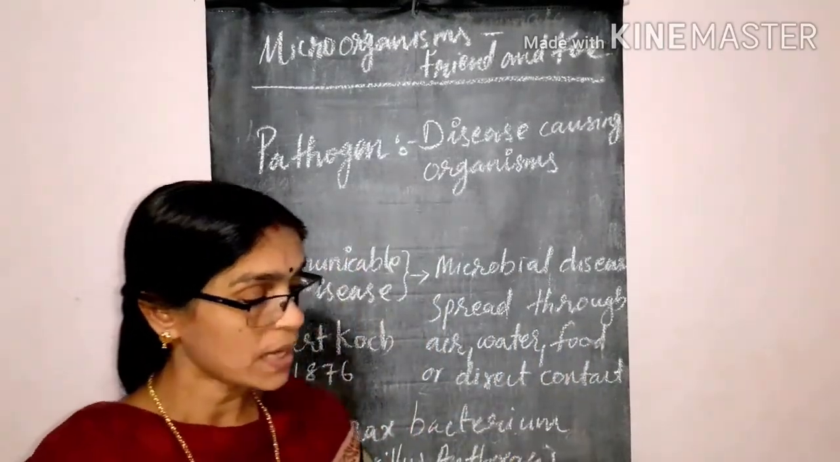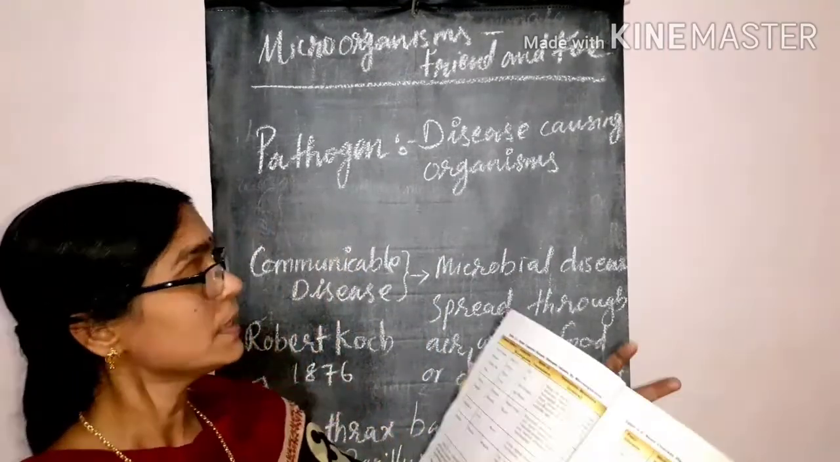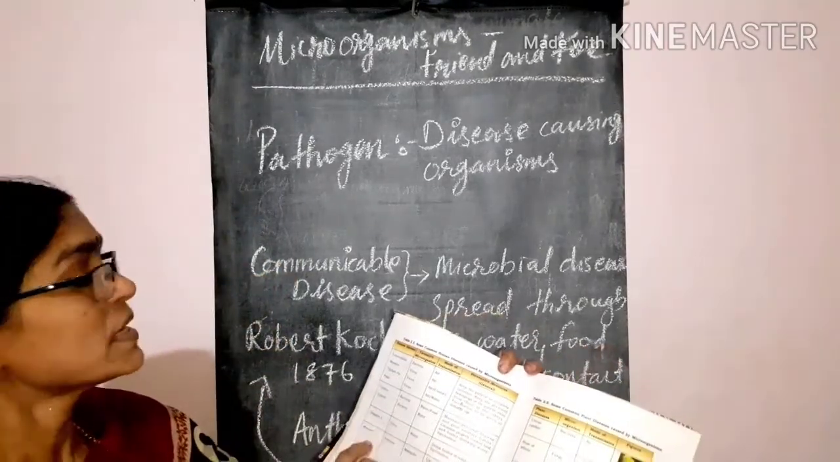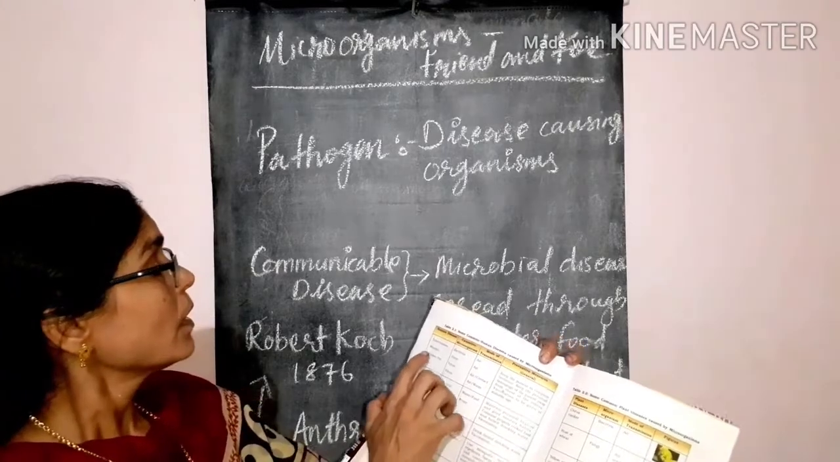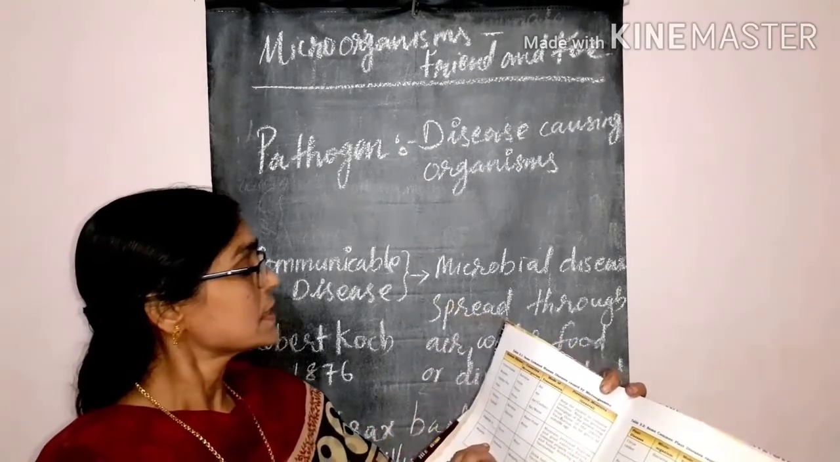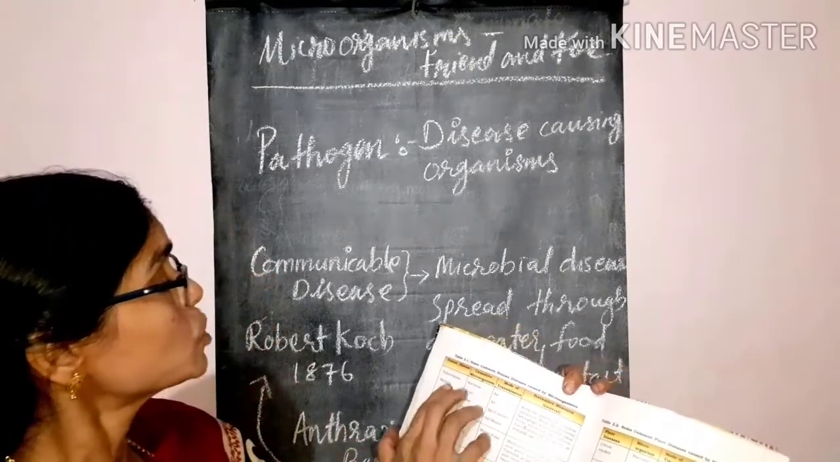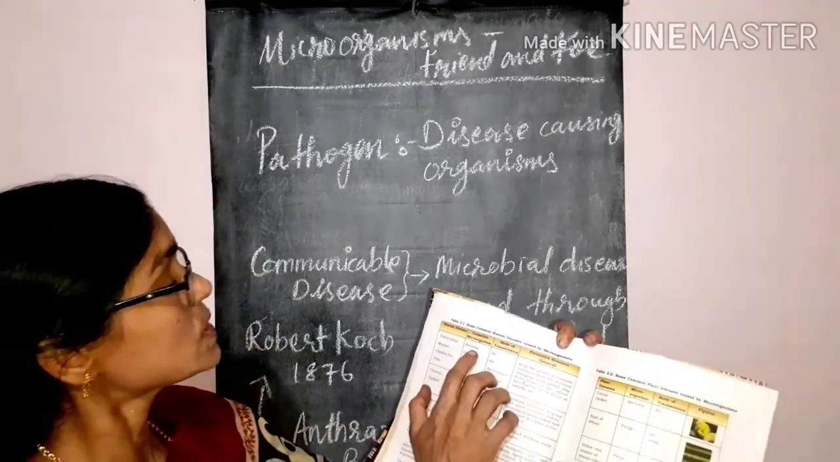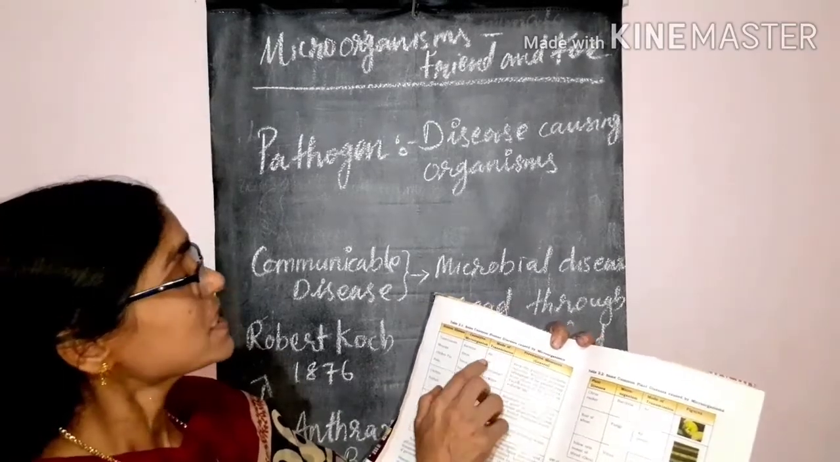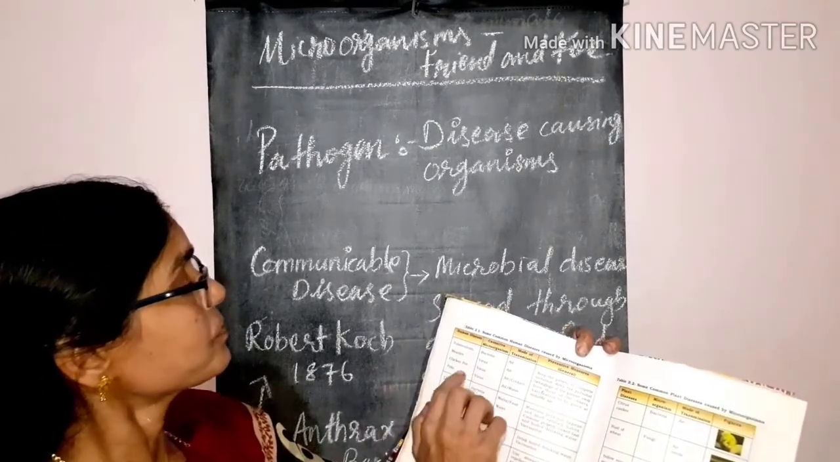Now let us go to the textbook table 2.1. They are given some common diseases: tuberculosis, measles, chickenpox, polio. Tuberculosis is caused by bacteria, and its mode of transmission is through air.